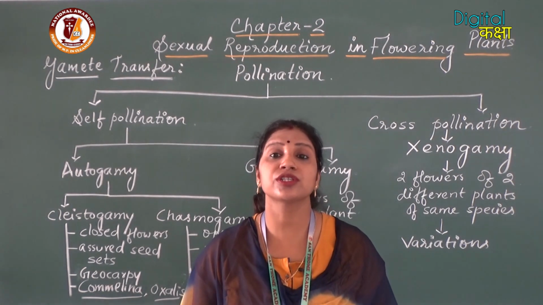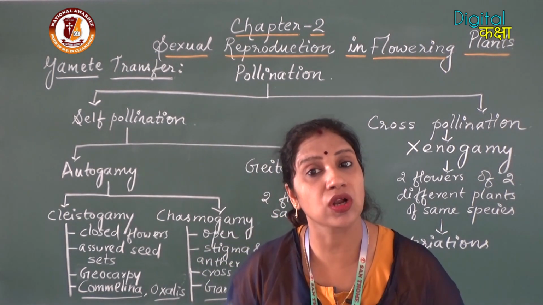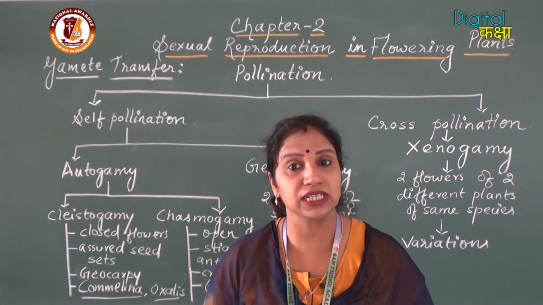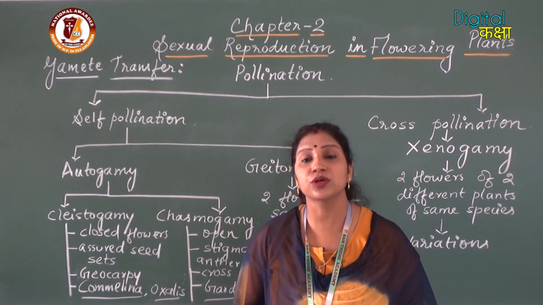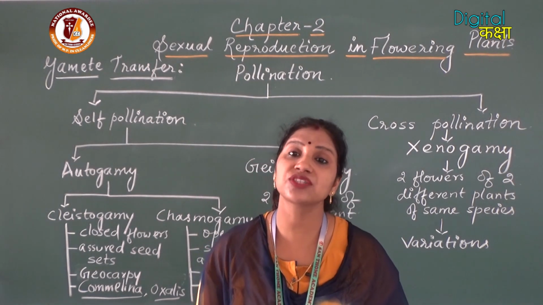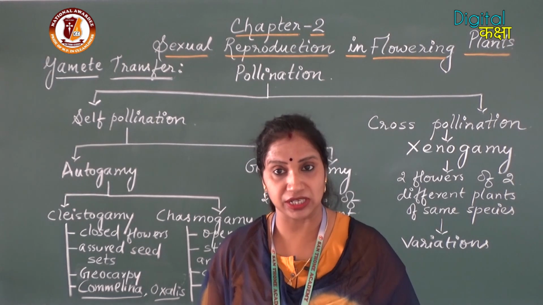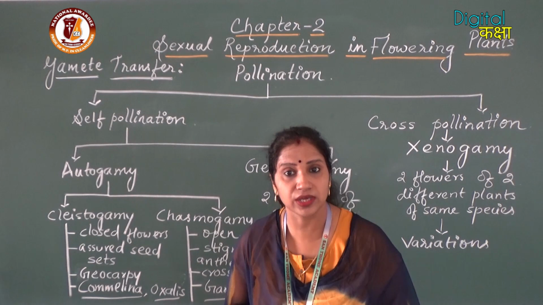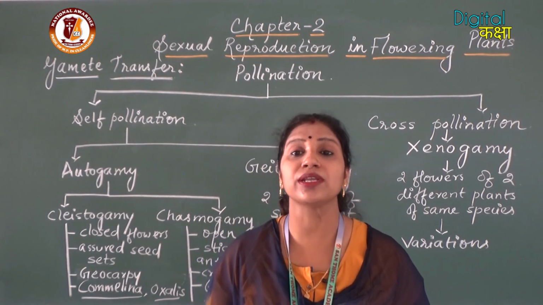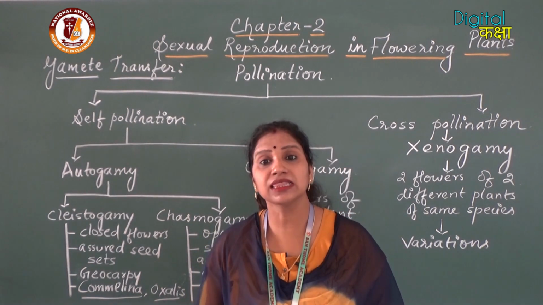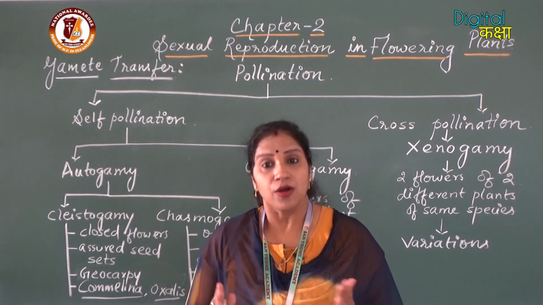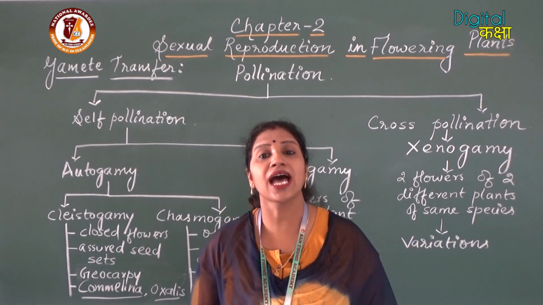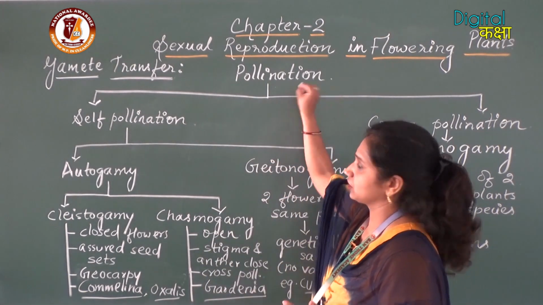Once again, pollination is the transfer of the male gamete, carried by the pollen grains, from the anther to the stigma with or without a pollinating agent.